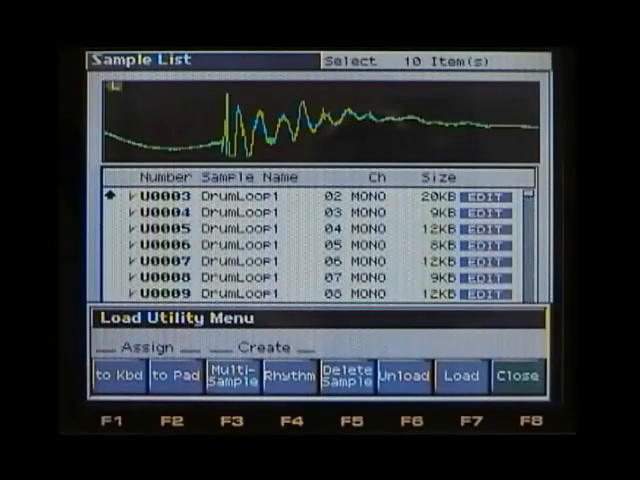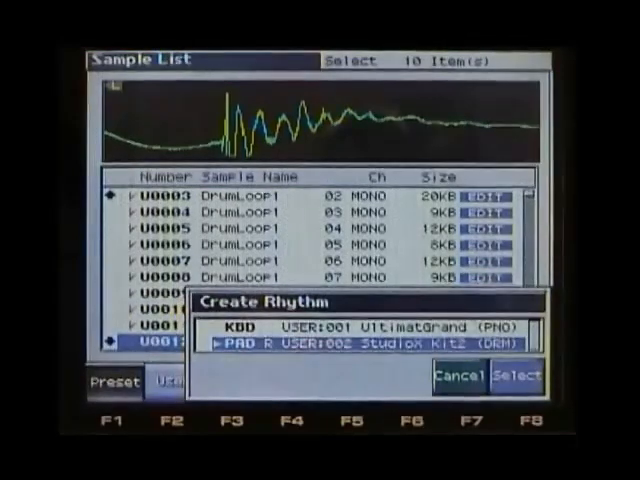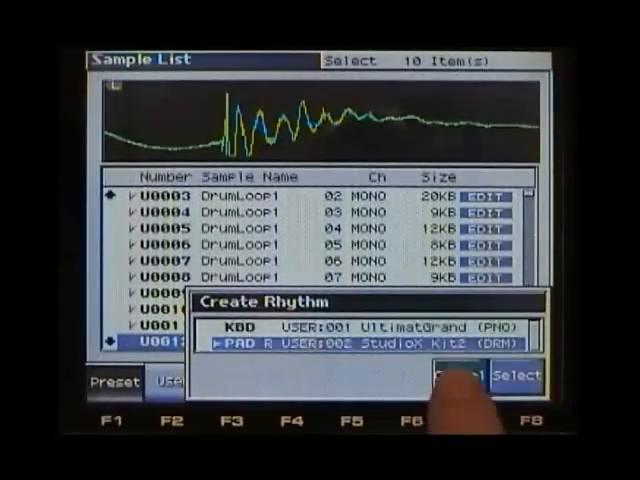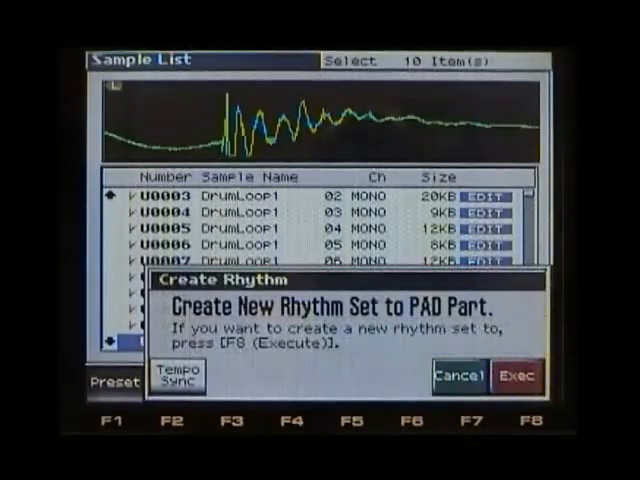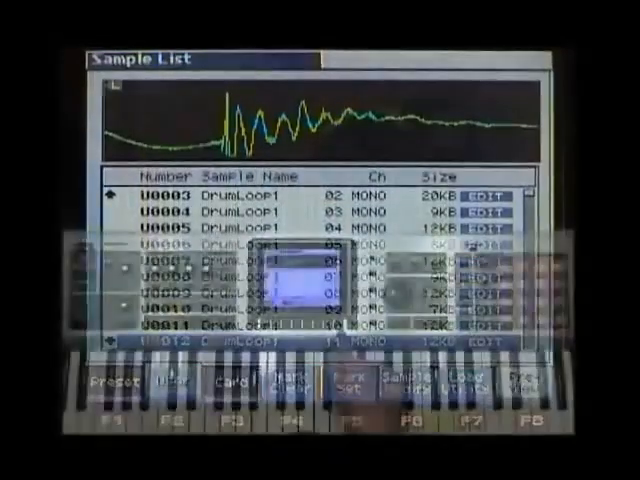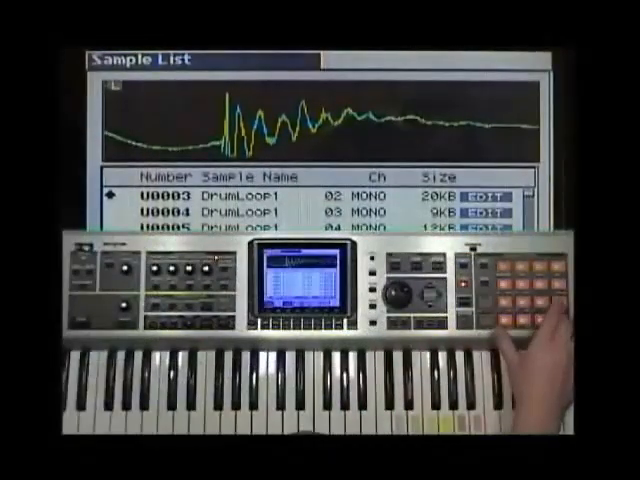and you're going to press the F4 button for Create Rhythm. And of course you're going to dial down here to the keypad and press F8 to select and execute. And now you can see we have all those samples loaded into our pads.